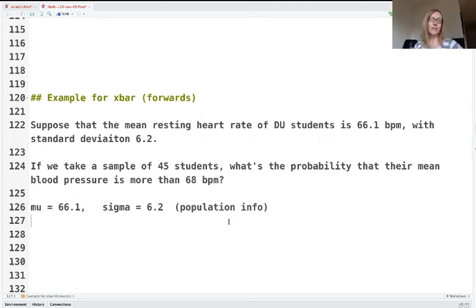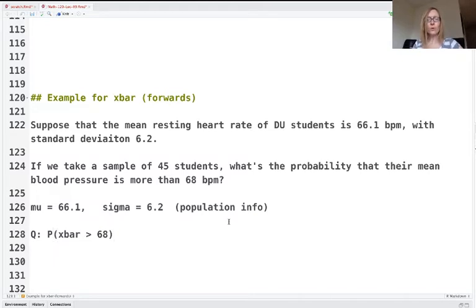The question is asking about a sample. In particular, our question that we're asking here is, what's the probability that x bar is more than 68? What's the probability that x bar is more than 68? And I think it's a really interesting question to stop and think about. We know something that's going on with the population, and we're asking, okay, how likely is this sample result? If we took a sample of size 45 students and we got a mean of 68, how likely would that be?